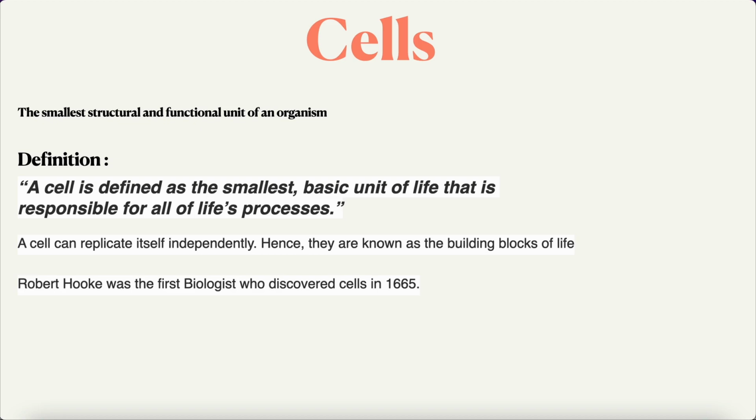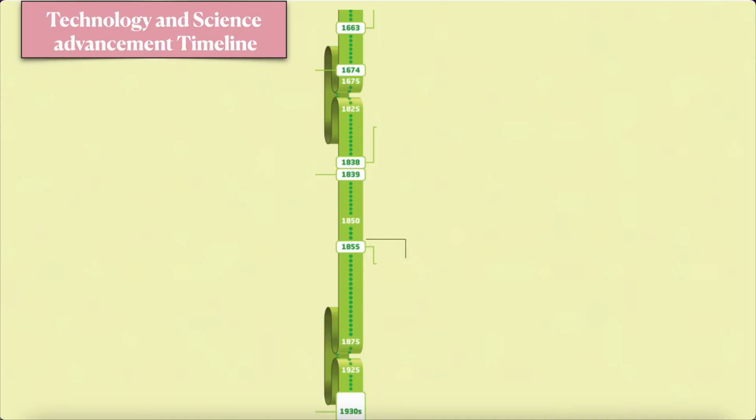A cell can replicate itself independently. Hence, they are known as the building blocks of life. You can see that they can replicate by themselves. Robert Hooke was the first biologist who discovered cells in 1665. Moving on to the next slide.